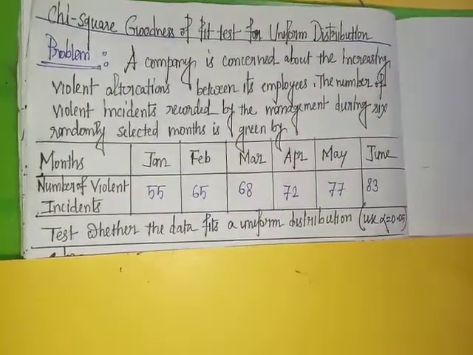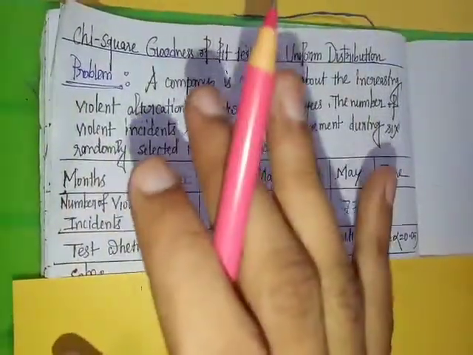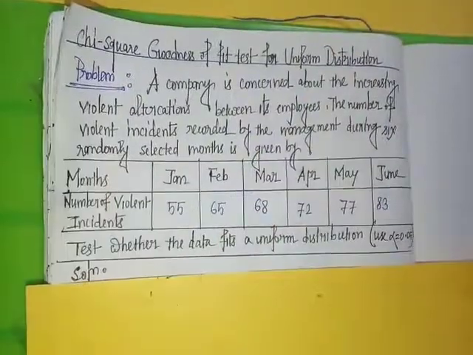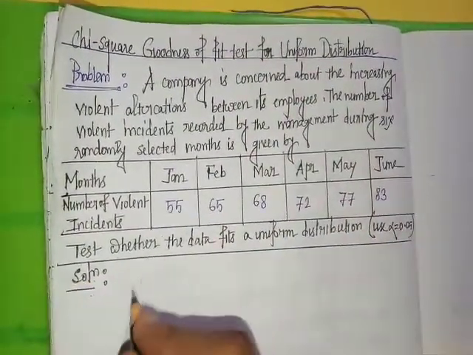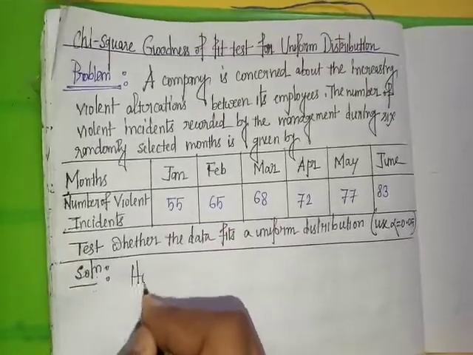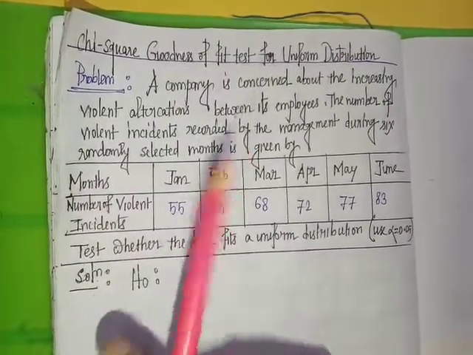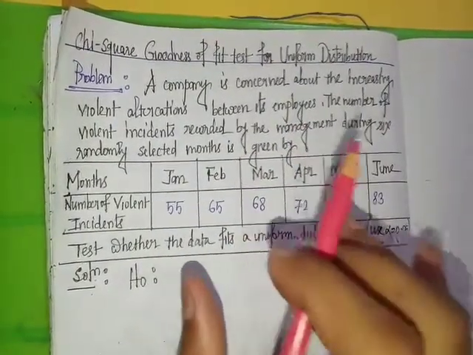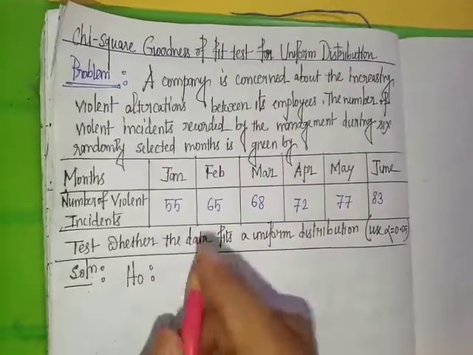Okay. Solution. Same process, similar to the chi-square test of independence of attributes. First we will set the hypotheses. First, the null hypothesis. We assume the number of violent altercations are uniformly distributed over the months. This is the null hypothesis.